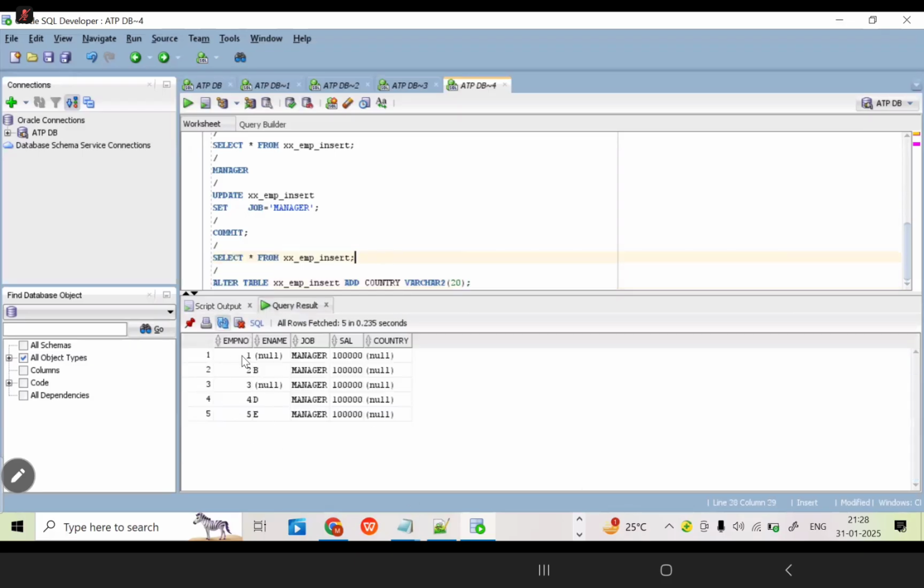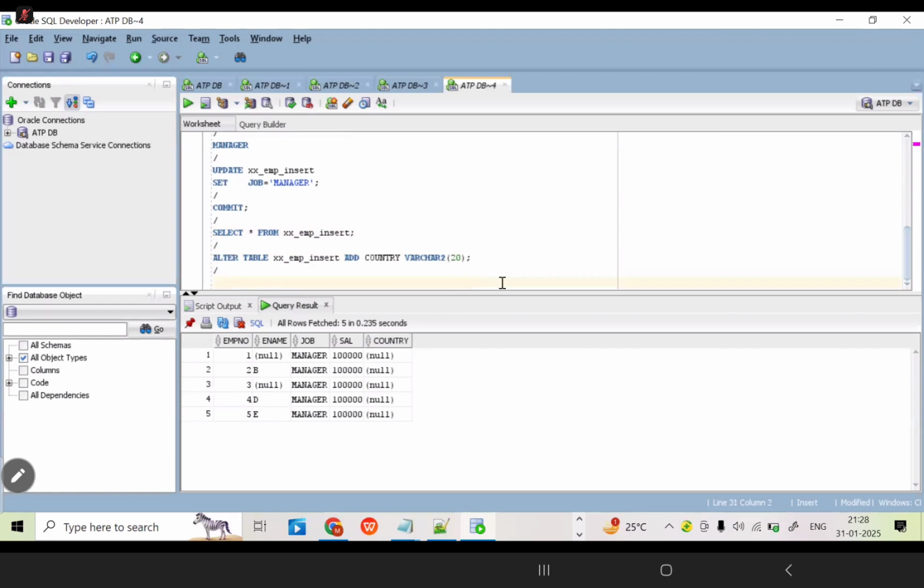Now each and every employee's country I am going to give as India. IN. Short form, what is it? IN. How can we write the query? Each and every employee's country should be updated to IN only. How can we write the query? Update. Update table name, set.